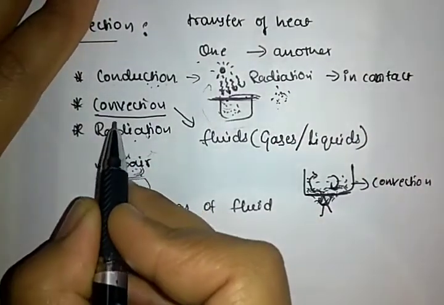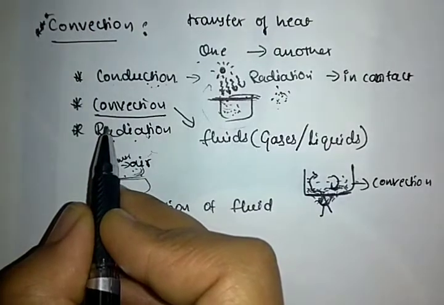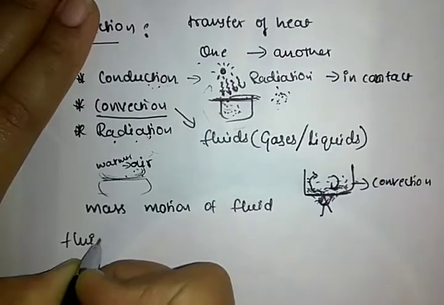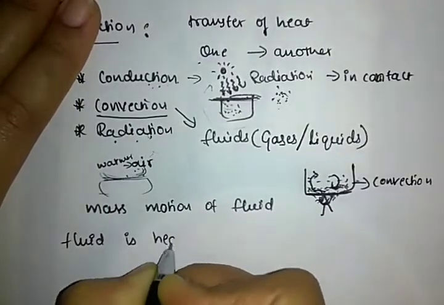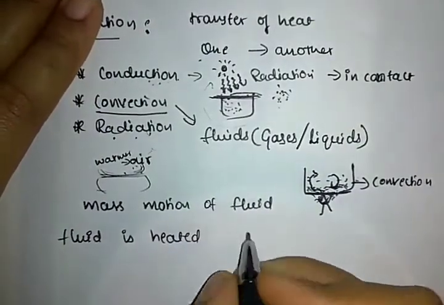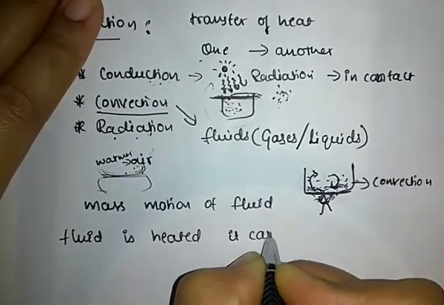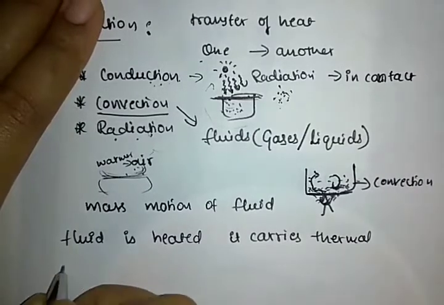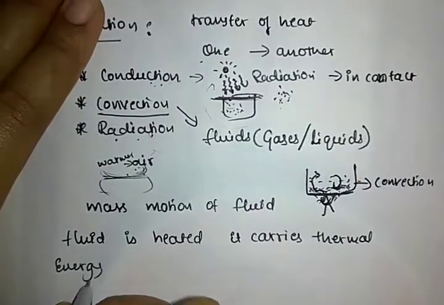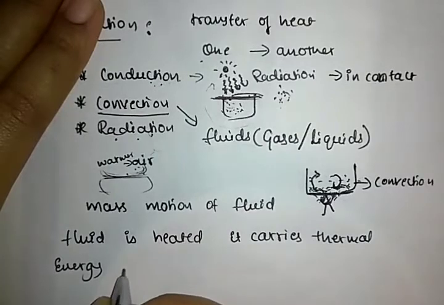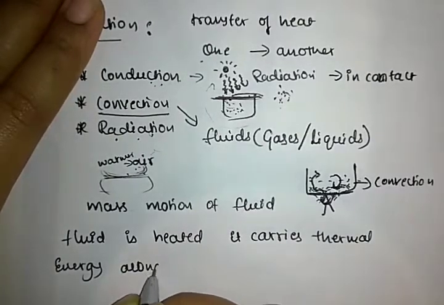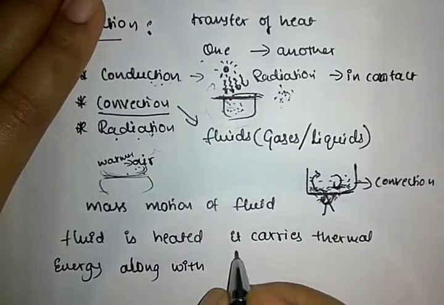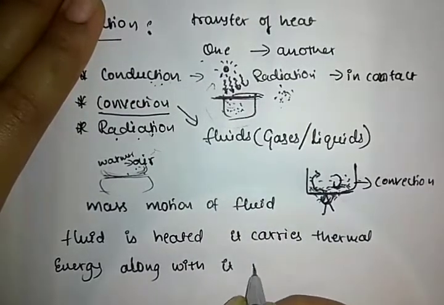Then convection is when the fluid is heated, it carries thermal energy along with it and moves away from the source.